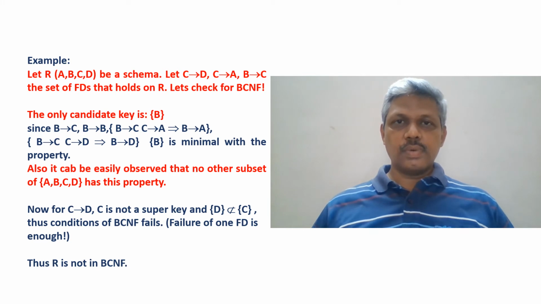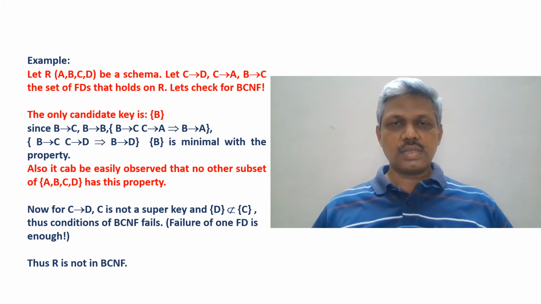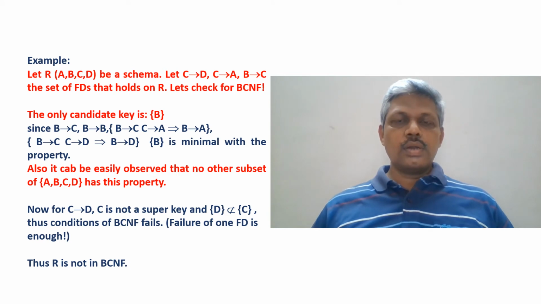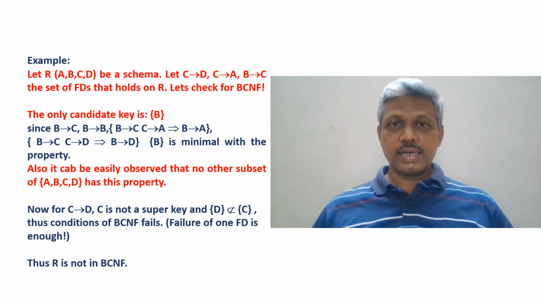Let us start with the schema R consisting of 4 attributes A, B, C, D, and let us assume that the 3 functional dependencies hold on R. C then D, C then A, and B then C are the 3 functional dependencies. To check whether it satisfies the conditions of BCNF or not, first we need to understand what are the keys available on R with respect to the given set of functional dependencies. Because the second condition in BCNF says that for every X then A, X should be a super key. So to understand whether it is a super key or not, first we need to know what are the keys.